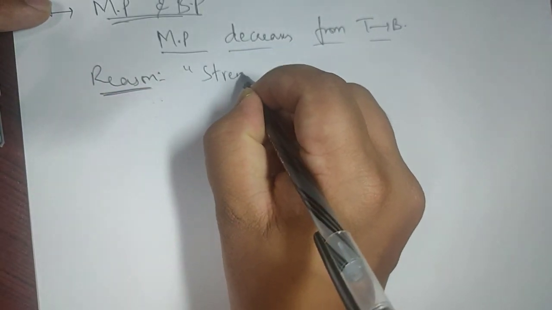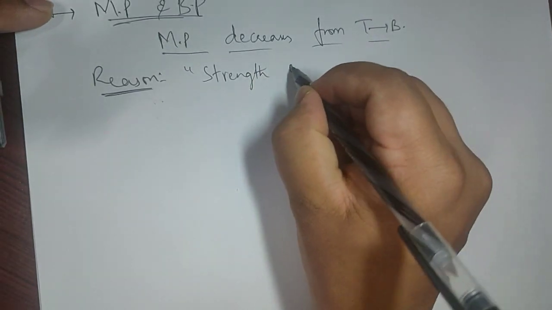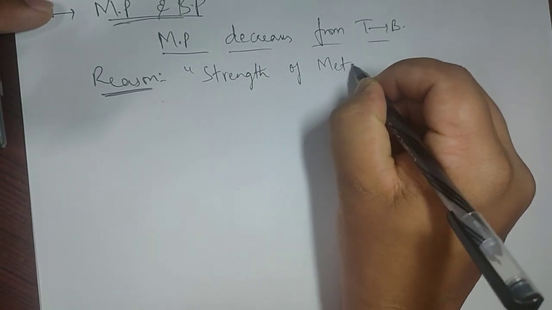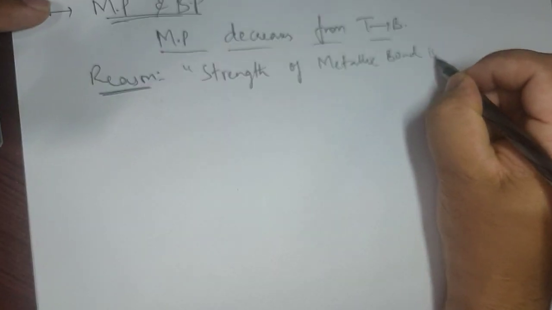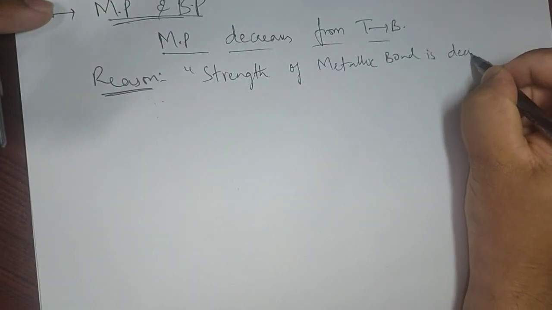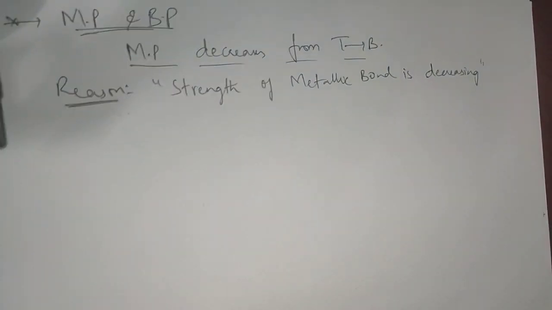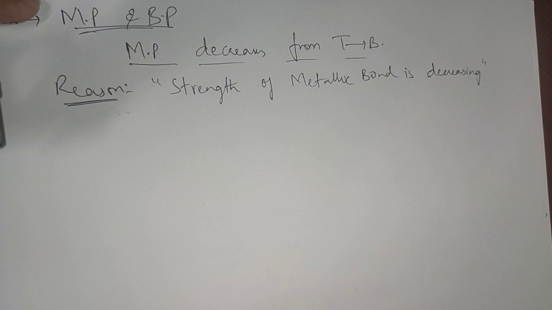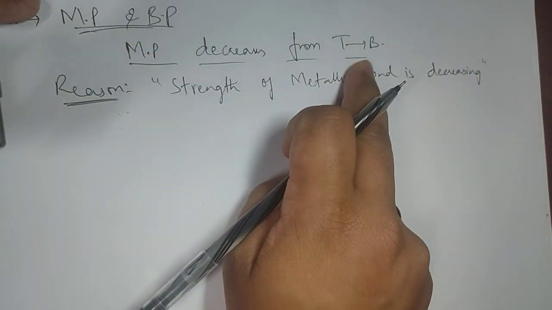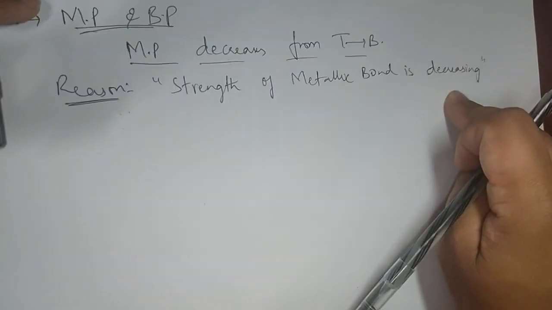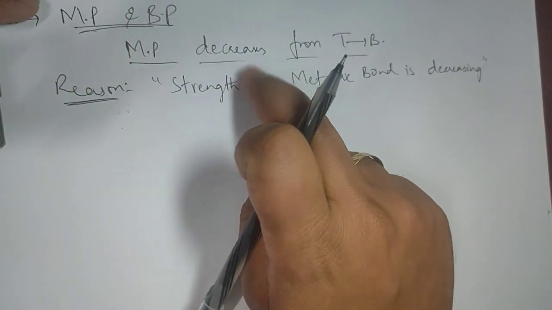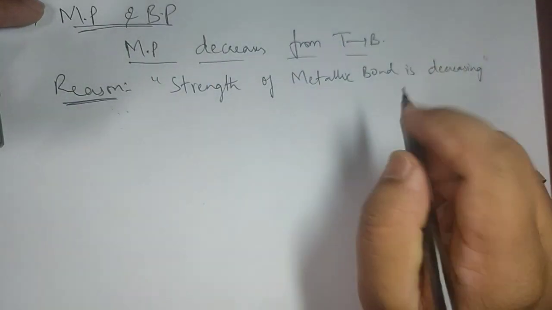strength of the metallic bond is decreasing. Think, before I explain, you should think about the reason I have written. As we move from top to bottom, the strength of the metallic bond is decreasing, hence melting point is also decreasing. Okay, let me explain this.